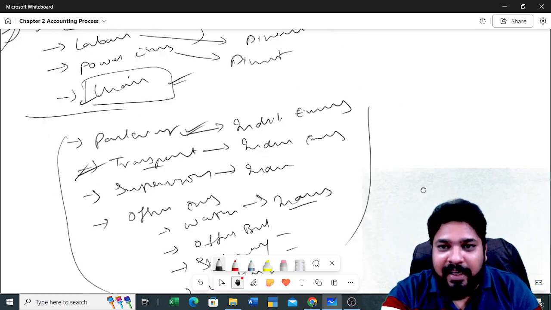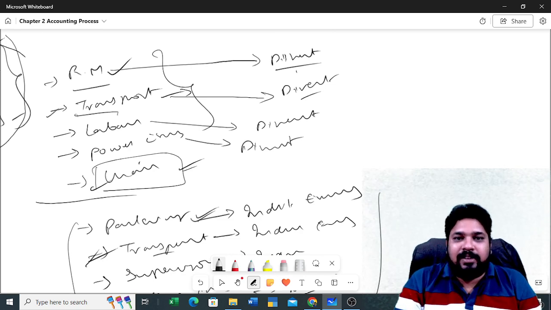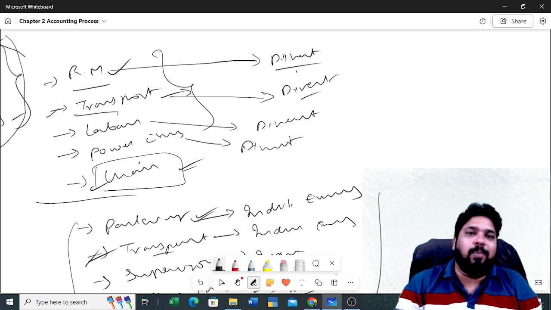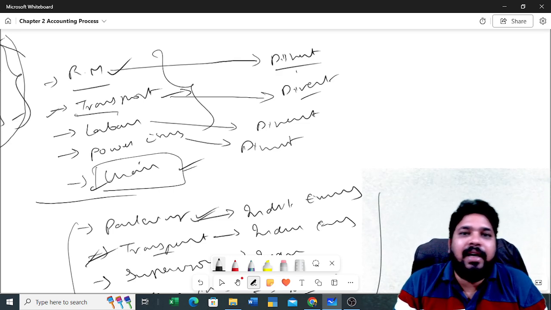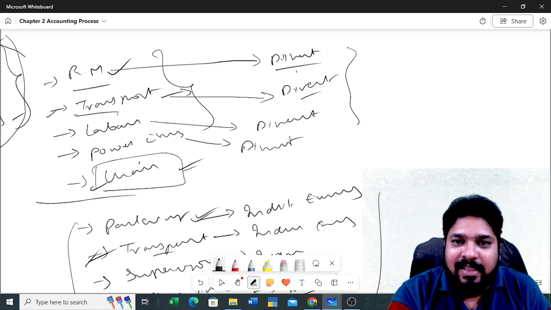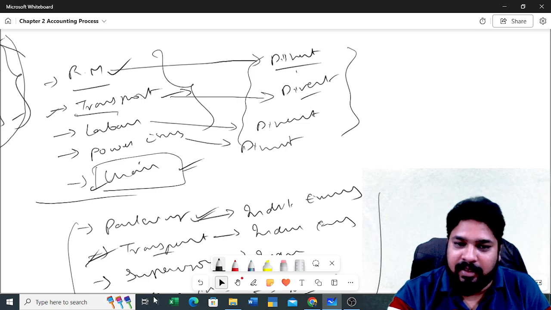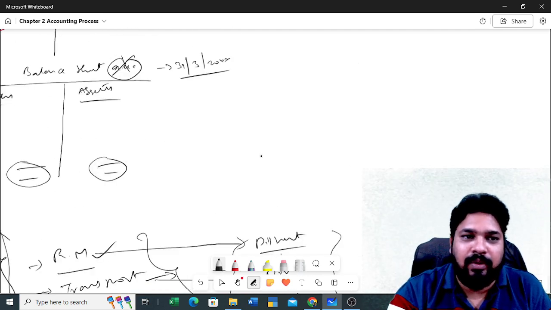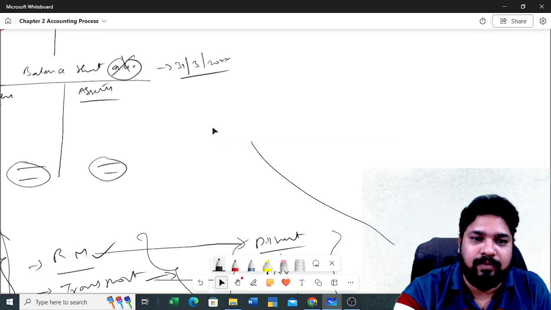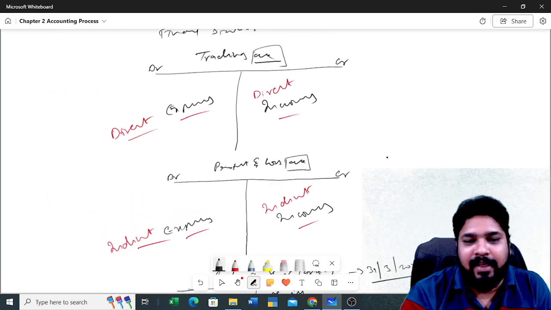Now you clearly define what are the direct expenses and what are the indirect expenses. Direct expenses are those which directly affect our business. Indirect expenses means those are important to the business, but those are not mandatory. Clear or not? So we can easily identify direct expenses and indirect expenses. Okay. So here you see, direct expenses and indirect expenses.